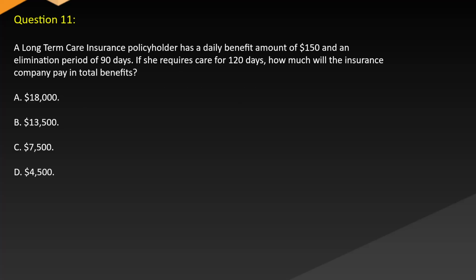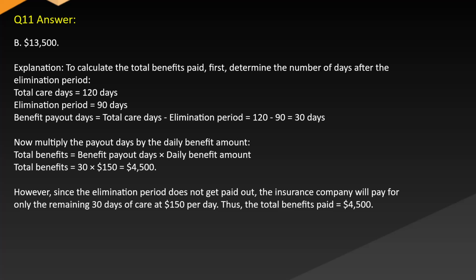Question 11. A long-term care insurance policyholder has a daily benefit amount of $150 and an elimination period of 90 days. If she requires care for 120 days, how much will the insurance company pay in total benefits? A. $18,000. B. $13,500. C. $7,500. D. $4,500. Answer: B.